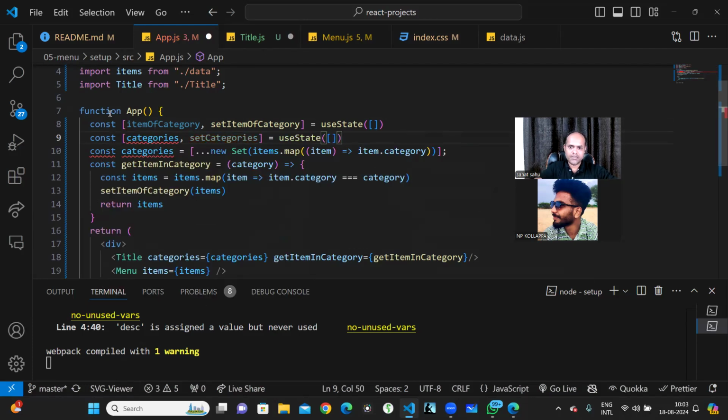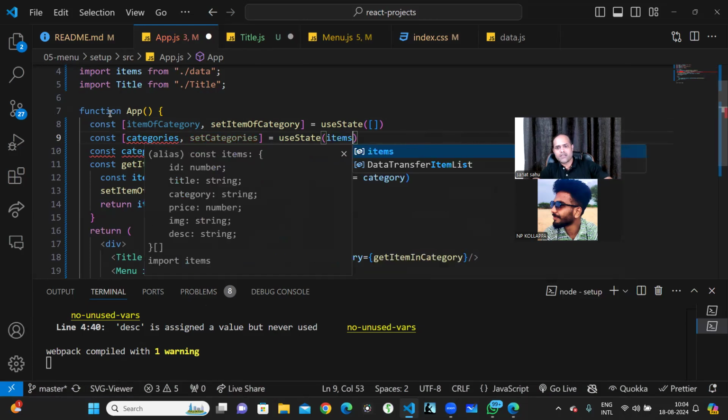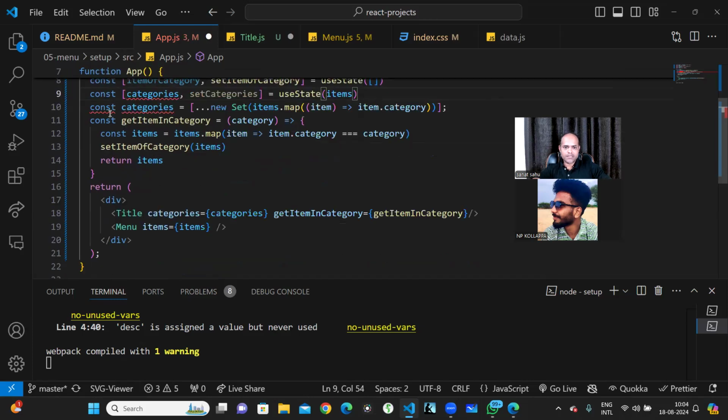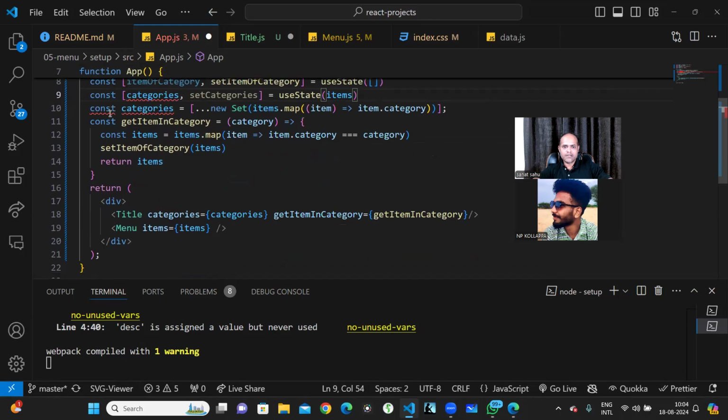Initially this will be all the items, because here I'm passing items, not categories.